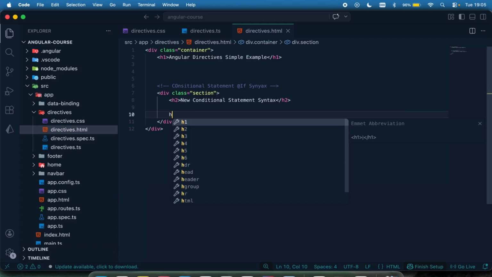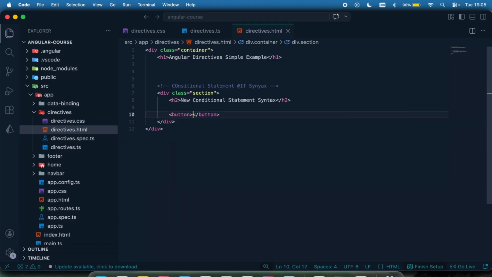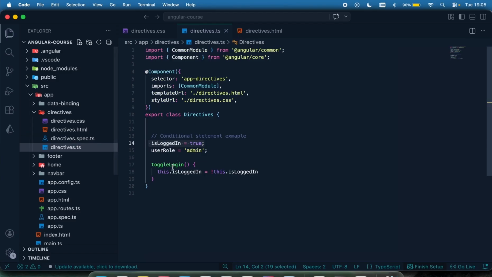So first of all, I'm just going to have my button up right here, which is going to be called Toggle login state. And right here, I want to have an event binding called click. When you click on that, I want to call the toggleLogin method, which is toggleLogin like that.